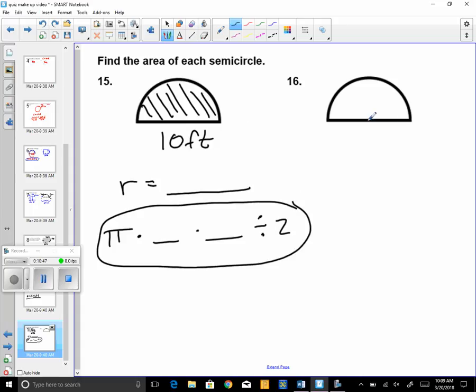All right, number 16. This time I'm going to give you a radius of 6.5 centimeters. So take that radius and do something similar to number 15. Just do pi times that divided by 2. That's how you find the area of a half circle. It's pi r squared divided by 2.